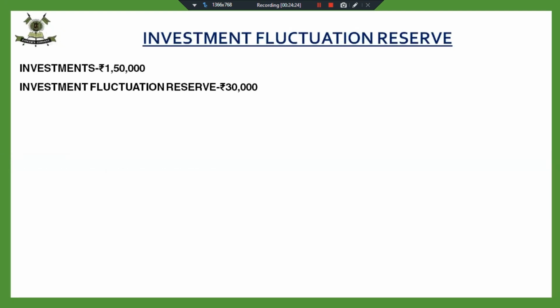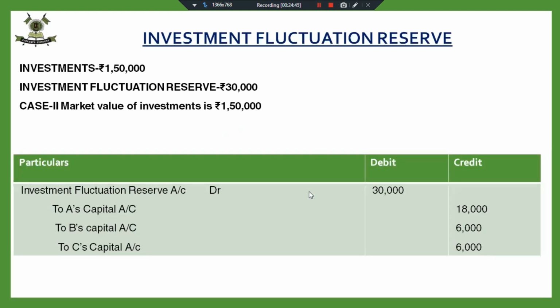Now quickly take the investment fluctuation case also. If my investments are 1,50,000 and reserve is 30,000. Fine. And the market value of the investment is 50,000. I think the concept was clear to you. So I'm taking it up quickly so that we can note down the accounting treatments which are different. This will also remain the same. I have not utilized any amount since the market value of the investment is same. I have not utilized any amount of reserve. So this reserve has been distributed amongst the partners in the old profit sharing ratio. You have to remember the ratio.